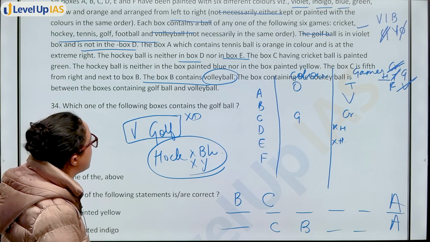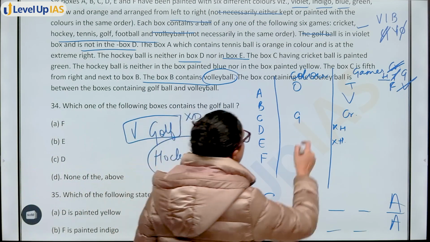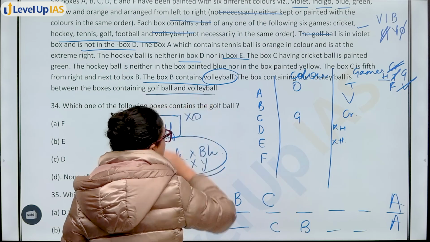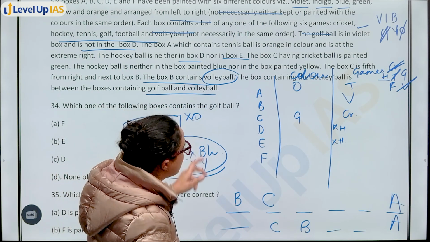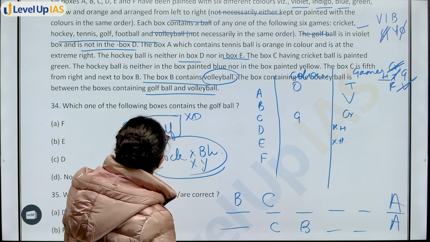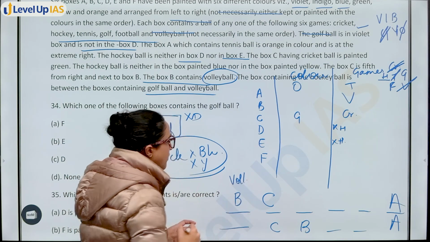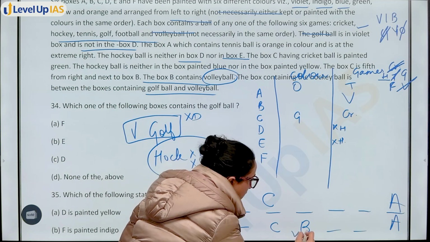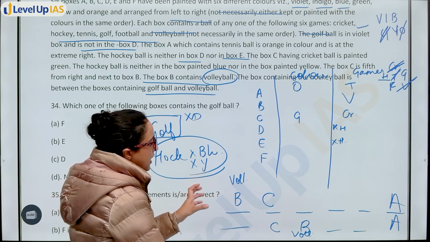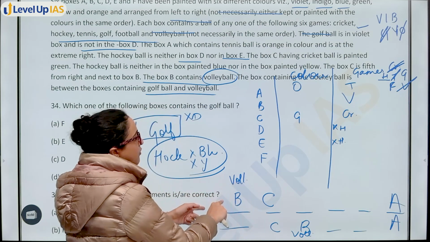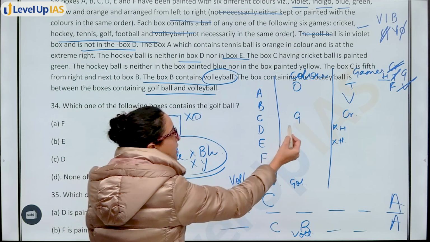There are 2 cases. Box containing the hockey ball is between box containing golf ball and volleyball. अब देखो, golf ball किसके पास है? We don't know about it, but we know that box containing hockey ball is between golf and volleyball. B has volleyball. ठीक है? अब if hockey ball has to be between volleyball and golf, that means C के पास hockey ball होनी चाहिए, but that is not possible.